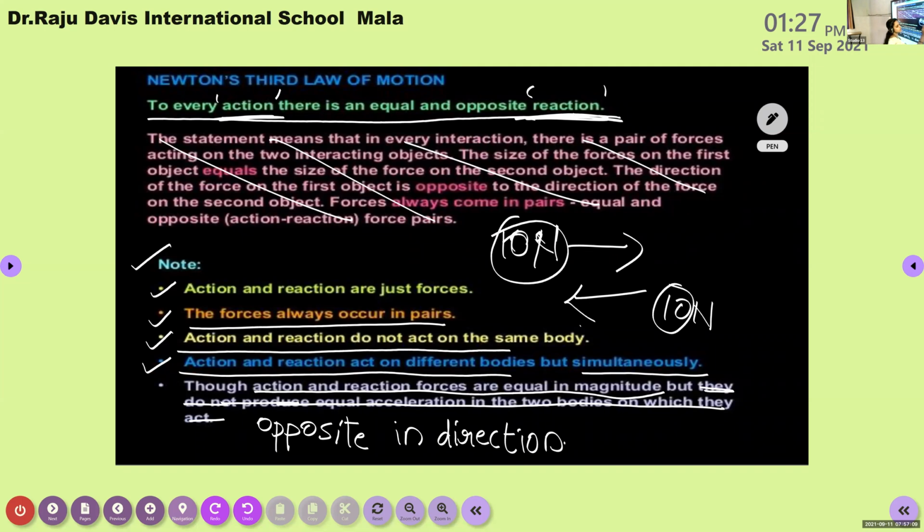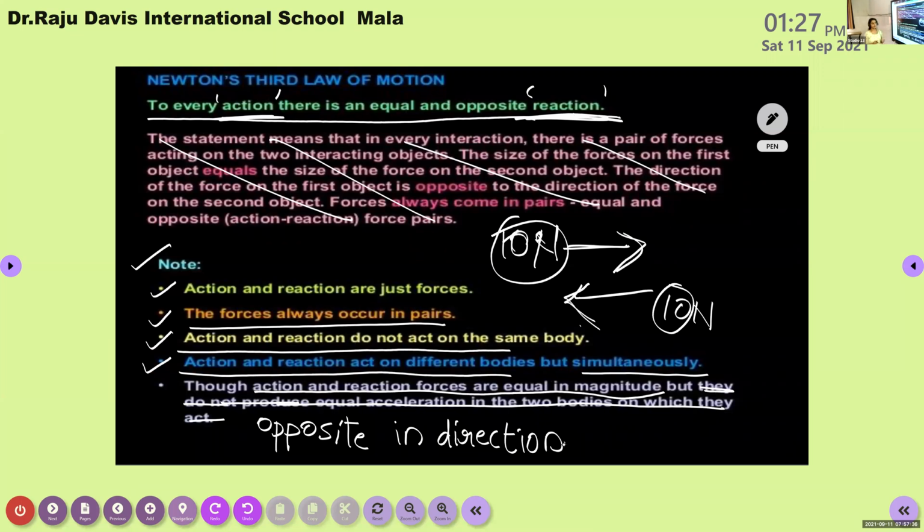One person pushes you forward, then you push him or her in a backward direction. So the magnitudes of action and reaction forces are equal, 10 Newton, but in opposite directions. One force is forward, one force is backward. Is it clear?